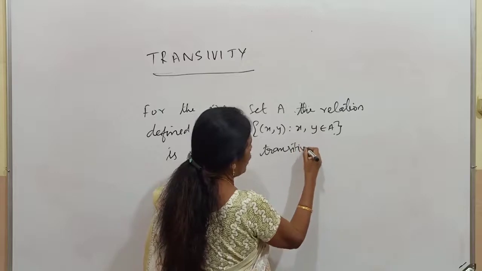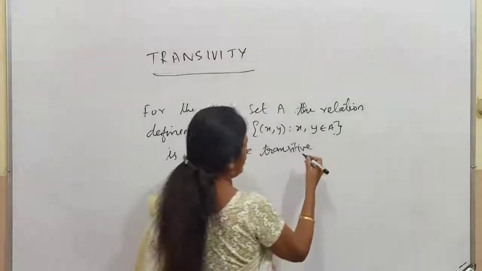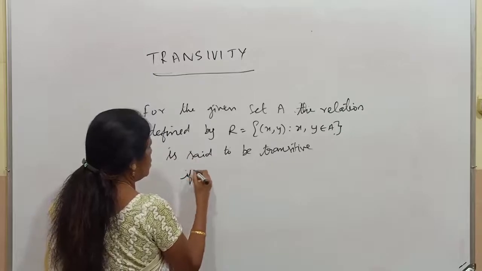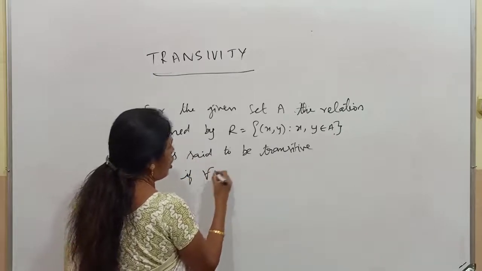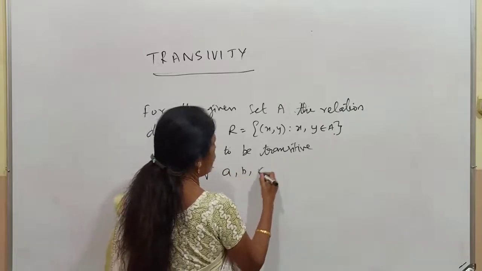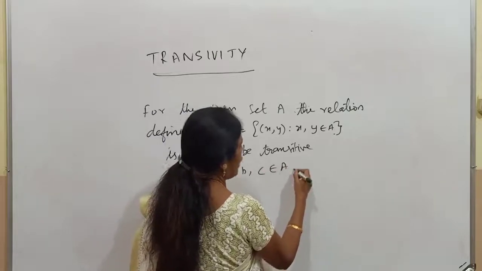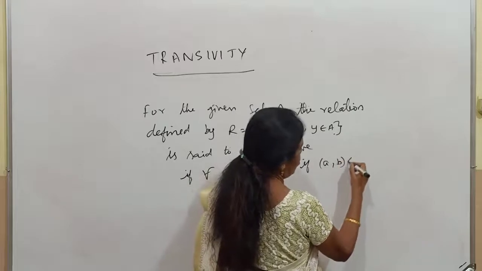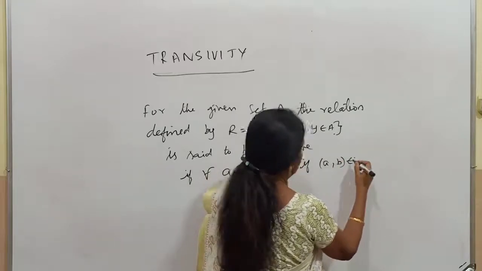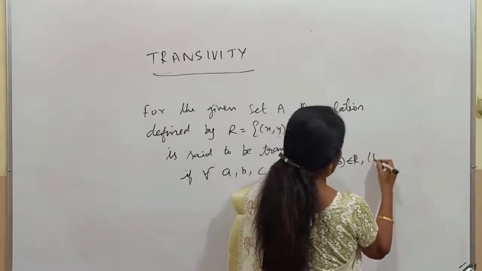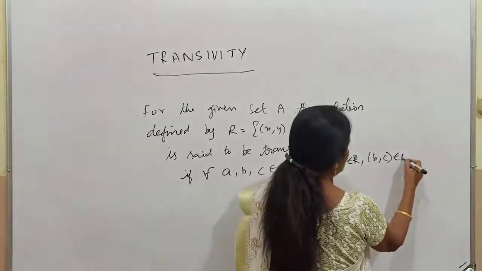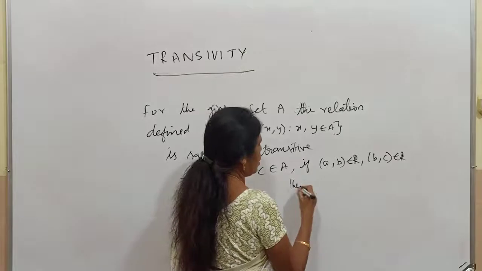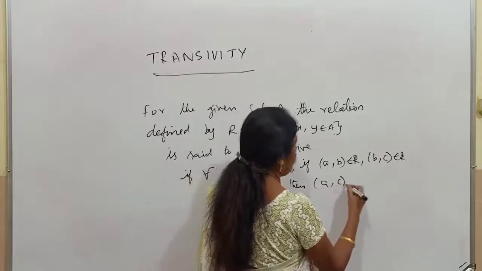Some of you are having doubts, that's why. It is said to be transitive if for all a, b, c belonging to the set A, if (a, b) belongs to R and (b, c) belongs to R, then (a, c) belongs to R.